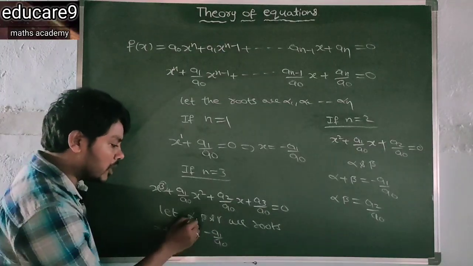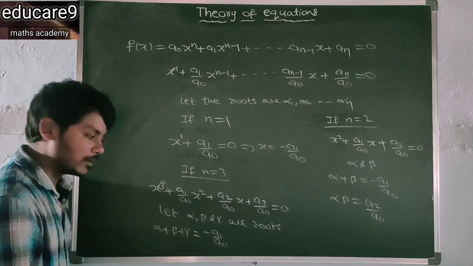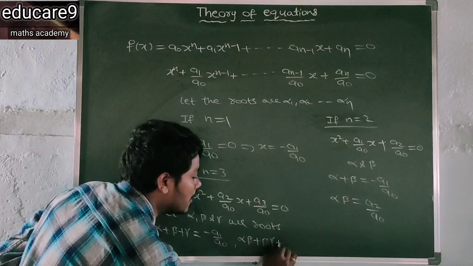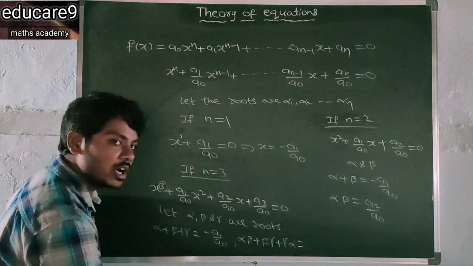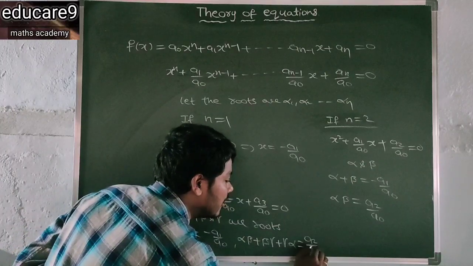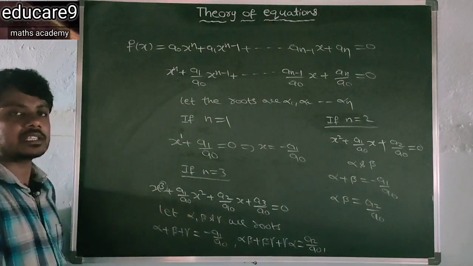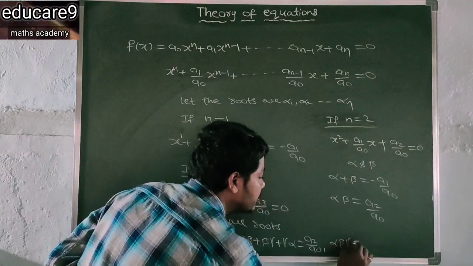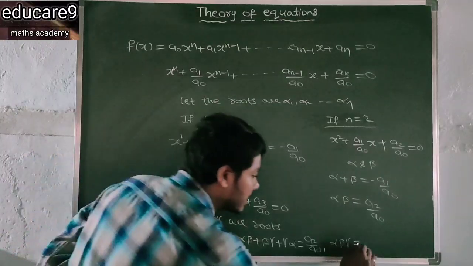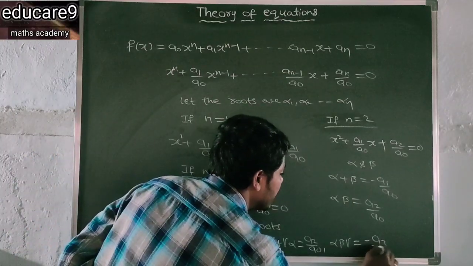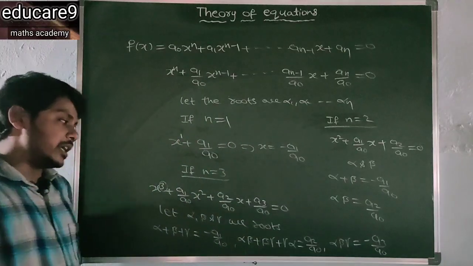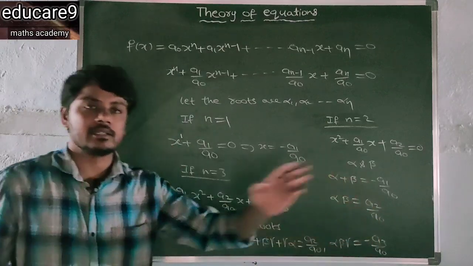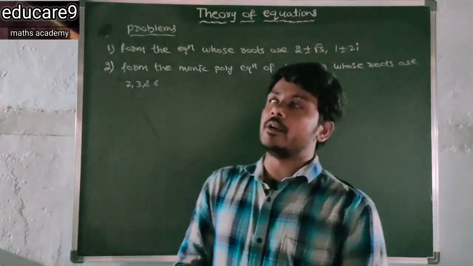And the sum of the product of two roots taken at a time, that is alpha beta plus beta gamma plus gamma alpha, is a2 by a naught. Next, the last one, the product of the roots, that is alpha beta gamma. In this case you will get minus a3 by a naught. So here we will get alternating signs, minus plus minus. So now we will discuss a few problems on this.